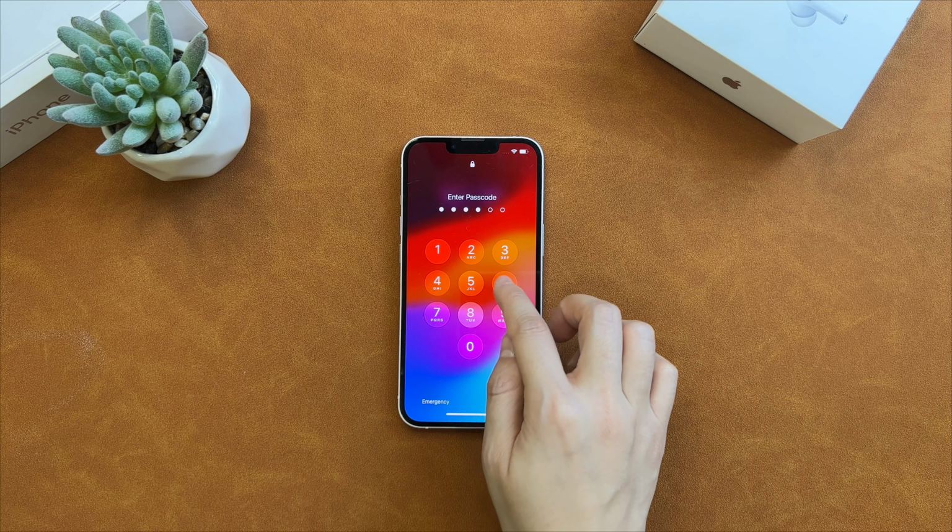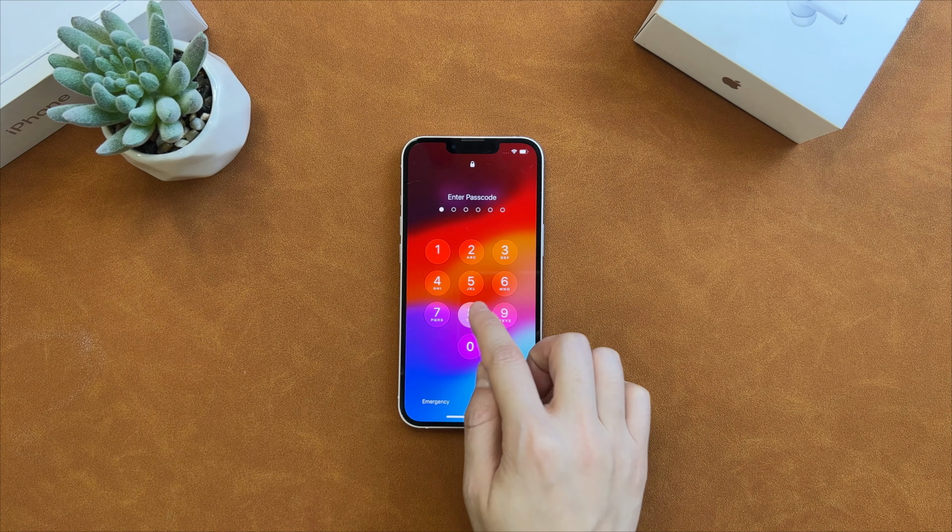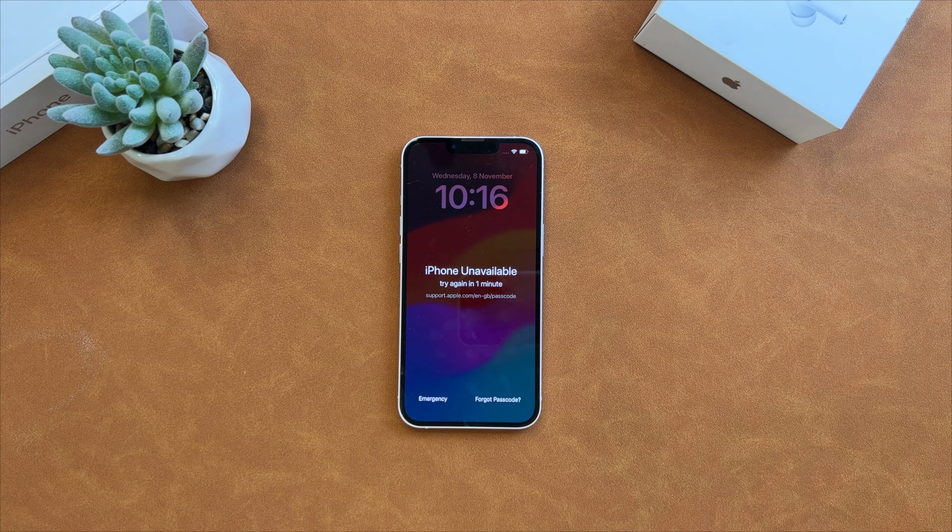Have you been stuck on iPhone unavailable screen due to many wrong attempts? In this video, we will show 5 tips to help you fix iPhone unavailable issues. Grab your iPhone to follow us.